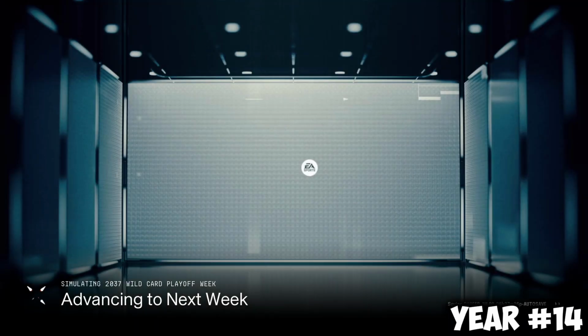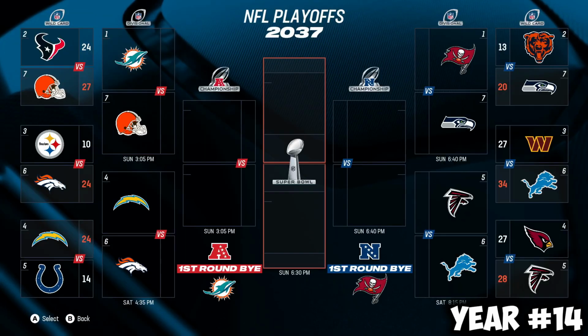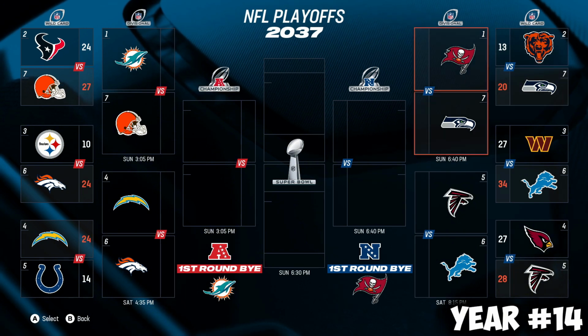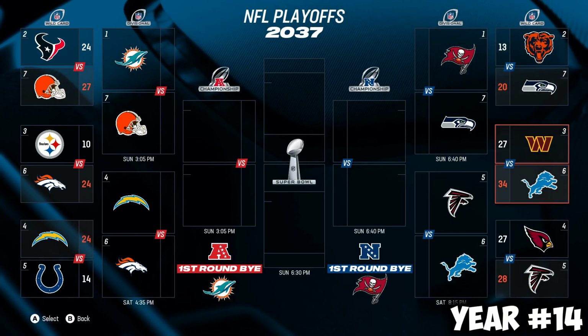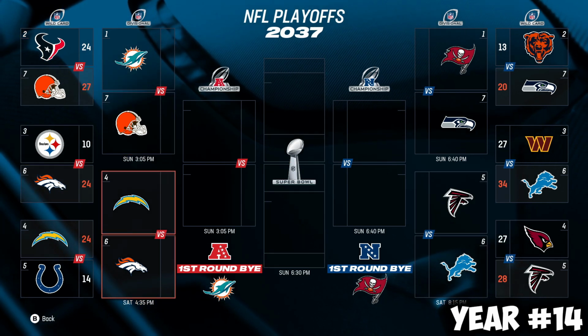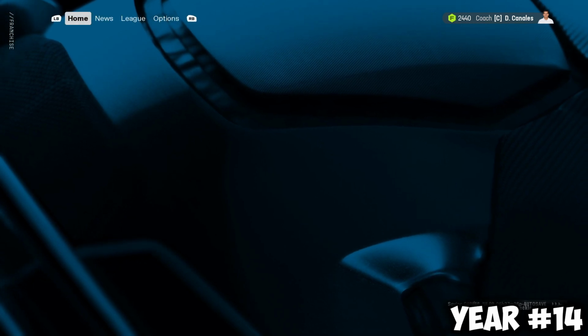Seeing who we play in the divisional round after the bye week that we had, it is the Seattle Seahawks, being the 2nd seed Bears. So we gotta be careful. They're able to defeat a good Bears team. And then it's Falcons, Lions, Dolphins, Browns, and Chargers, Broncos. Great games across the board.